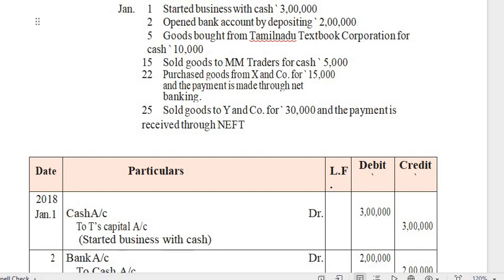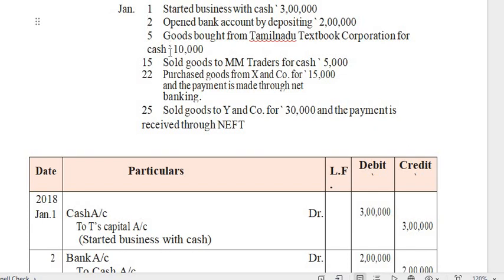So when a business purchases something, it's nothing but an expense. Whenever it's an expense, the rule you have to follow is the nominal account rule. Then from where they purchased? From Tamil Nadu Textbook Corporation, but they purchased for cash. The next variable is cash. So cash is an asset, it's a real account.